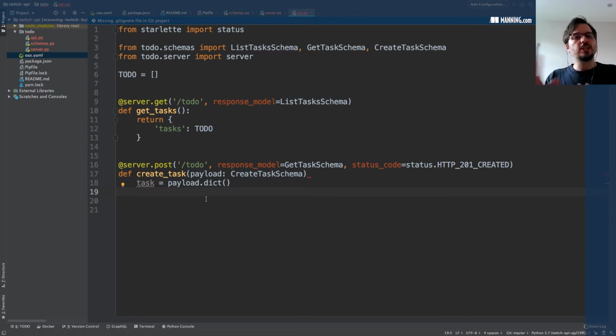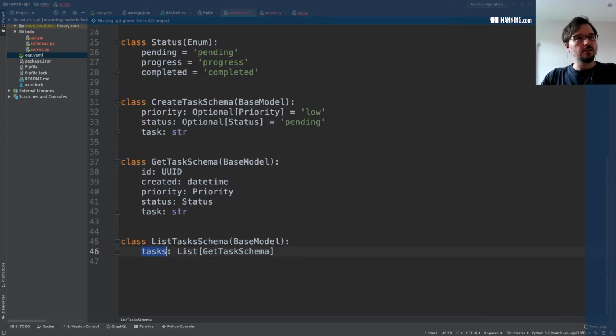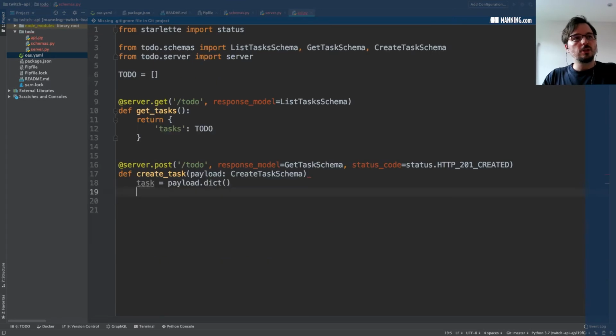Well, actually, they already come with default values. We're just going to capture them from the payload, because Pydantic is adding the default values. If we see in the definition, these properties are getting default values, so the object is going to come with those values already. So we don't need to do anything here.